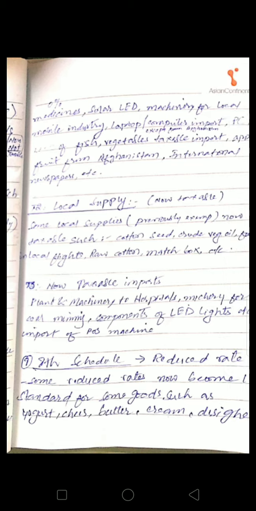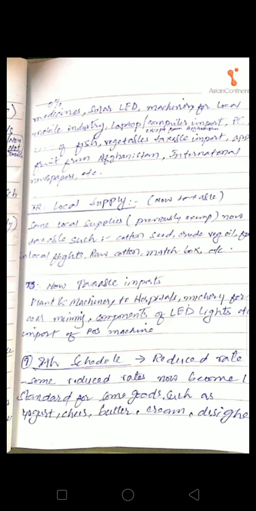Now we are coming to the 8th schedule. As you know that schedule 8 is related to the reduced rate. Normally the sales tax rate is 17%, but there are some goods mentioned in schedule number 8 which are charged at reduced rate, which is less than 17%.